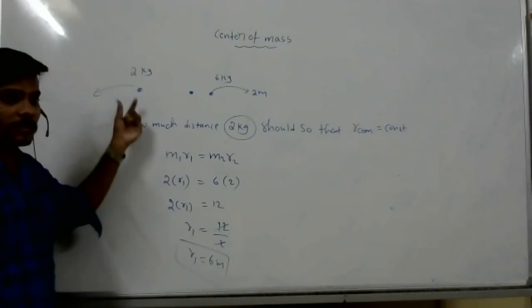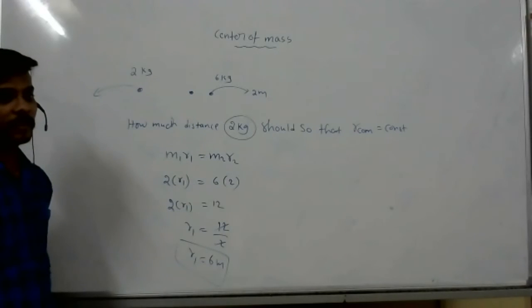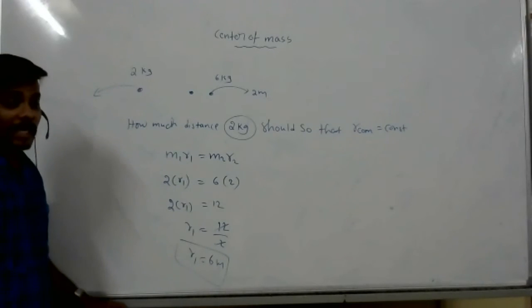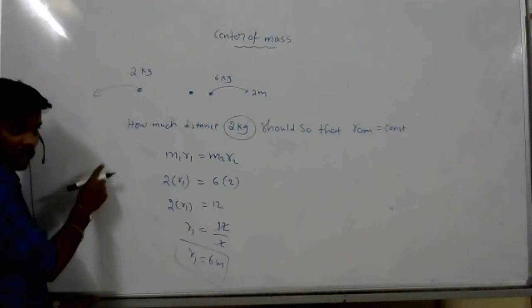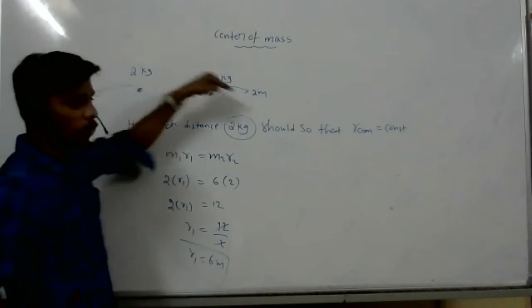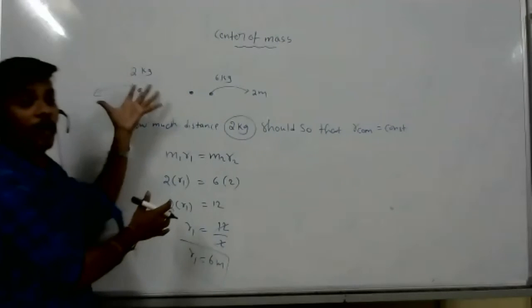Two masses are the same, so the center of mass does not change. It will be in the middle. Understand this concept? Definitely they will ask questions of this type only. I shifted a 6 kg body or some other body by some meters. How much do I have to shift the other one?